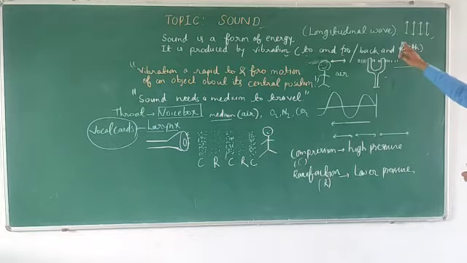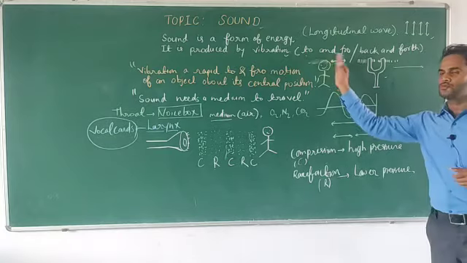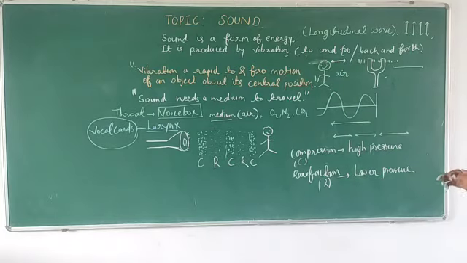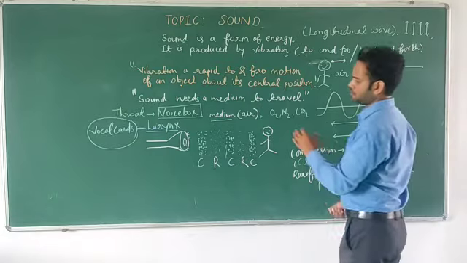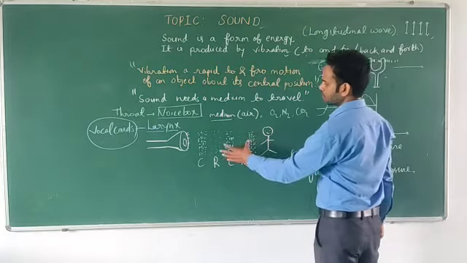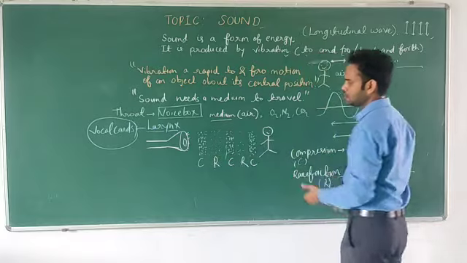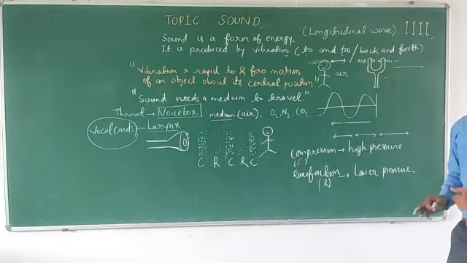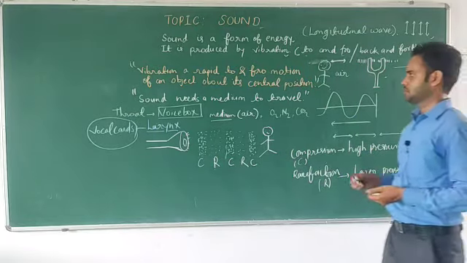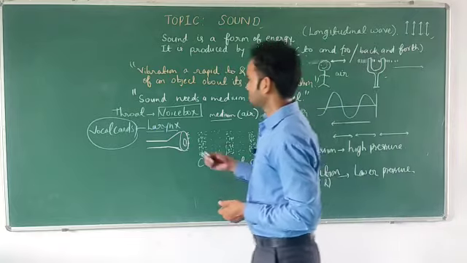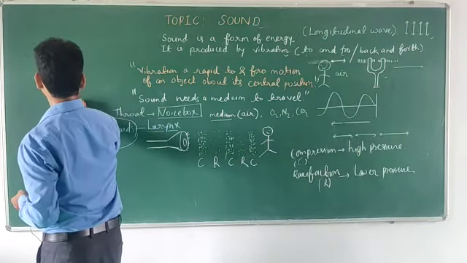And sound is a longitudinal wave because the particles of the medium vibrate in to and fro movement. There are compression and rarefaction in the region of the medium where sound is traveling. This traveling of sound is known as propagation of sound.